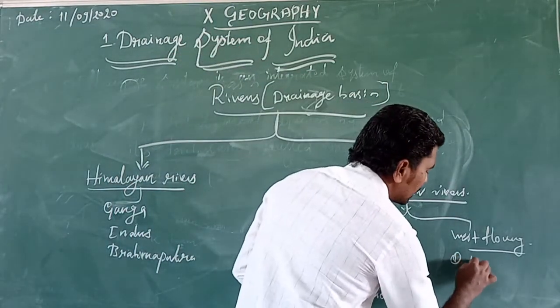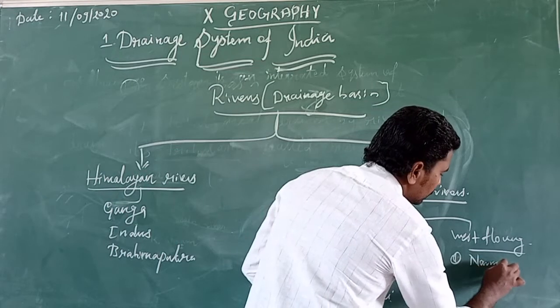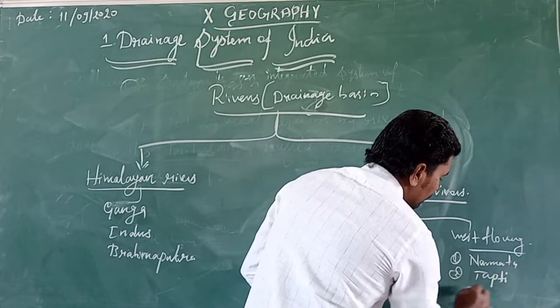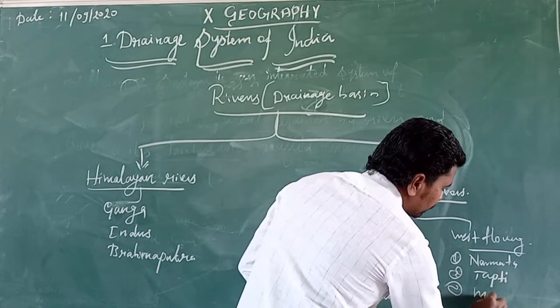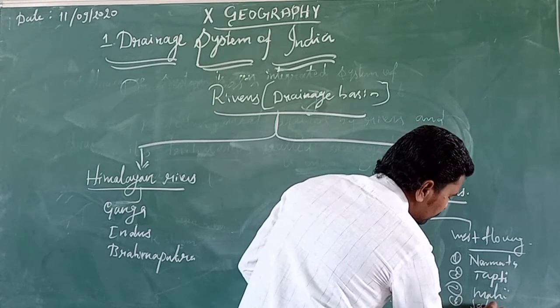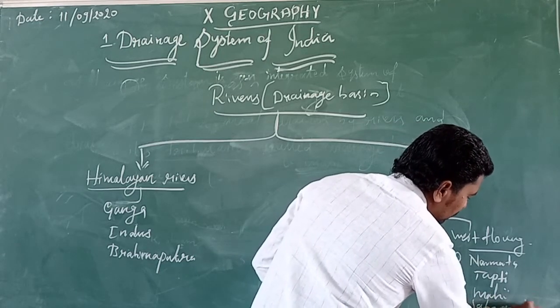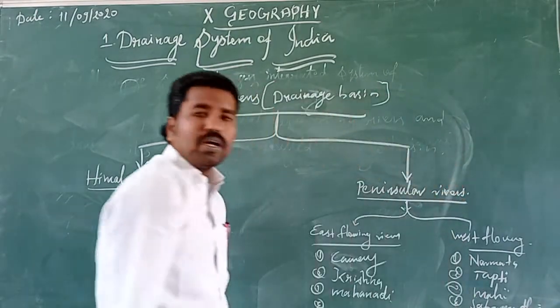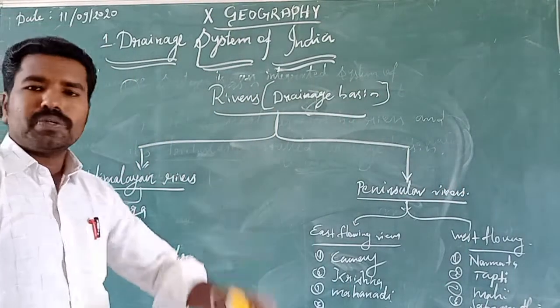First one is Narmada, second one Tapi, then Mahi, and finally Sabarmati. These four rivers are called west flowing rivers.